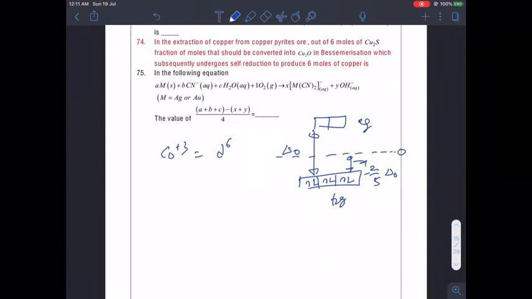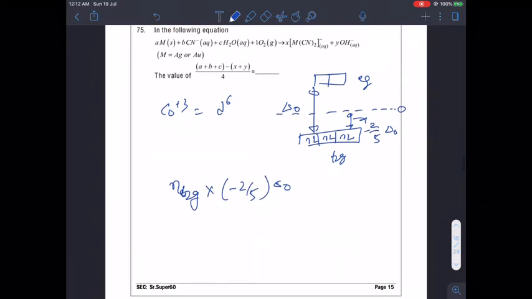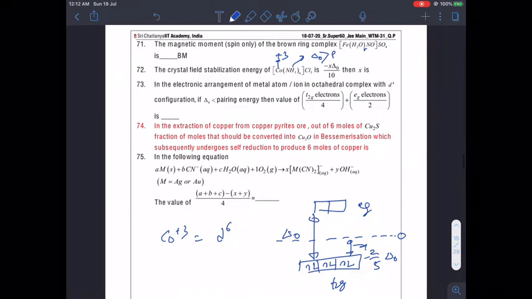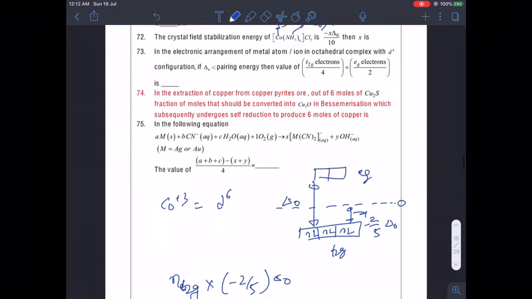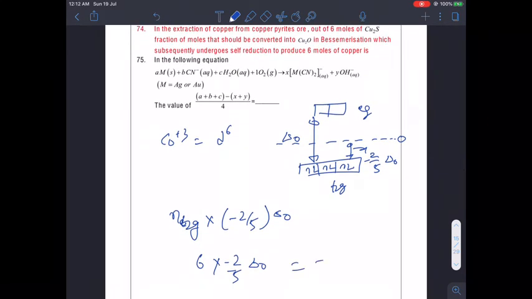So, what will be the CFSE? Number of electrons in T2G multiplied by the energy of that. So, how many electrons are there? Total 6, multiplied by minus 2 by 5 delta O, and how much is that value given? Minus X delta O by 10. So, that is equal to minus X delta O by 10.